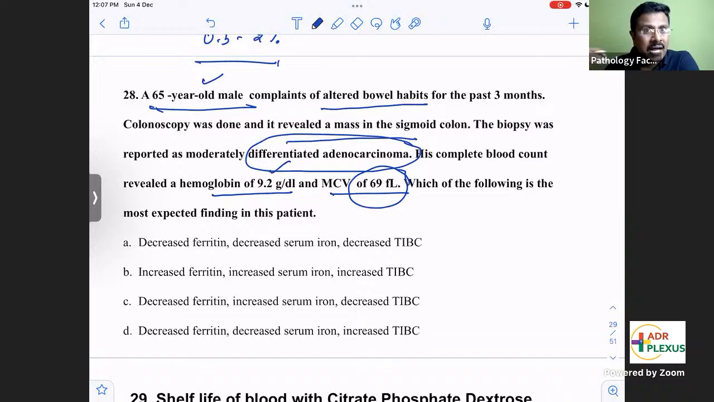So in iron deficiency anemia, serum ferritin levels will be decreased, iron levels will be decreased, and total iron binding capacity will be increased. In this concept, it is very important to distinguish iron deficiency anemia from anemia of chronic disease. A question on these parameters may come in the exam. This same concept is one of the favorites in NEET, INICET, and all exams.